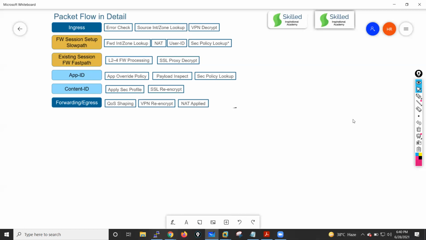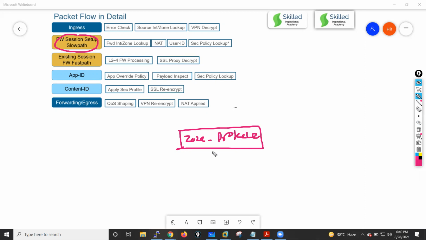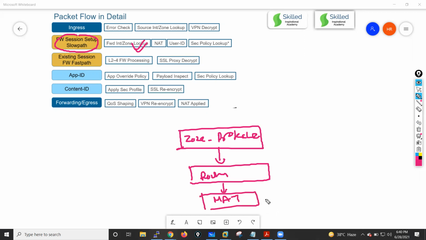Okay, if you see in this particular place, your connection setup stage, right? When the packet reaches your connection setup stage, first of all it will match with your zone protection profile. First, your zone protection profile will match, then the packet goes for forwarding, or we can say routing lookup. After that, your packet goes for the NAT lookup. After that, your packet goes for the policy lookup, or your security policy lookup.